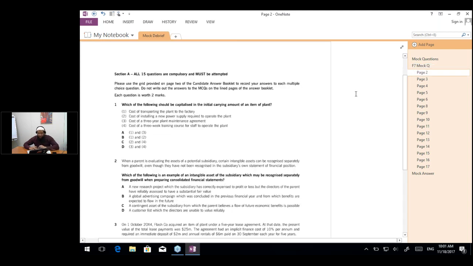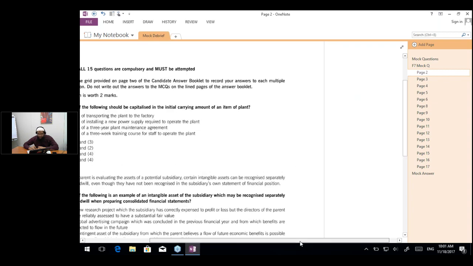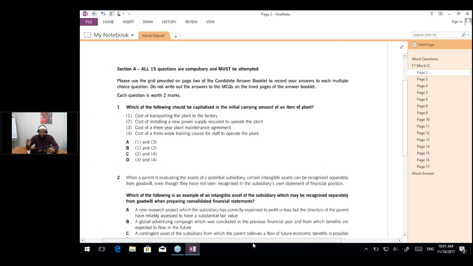Let's start reading the questions individually. In the first question, the question says which of the following should be capitalized in the initial carrying amount of an item of plant. Initial carrying amount is very important: you have to write the value that should be initially capitalized, not subsequently capitalized. If there is any point relating to subsequent capitalization, you are not going to mark that, even if it is correct.